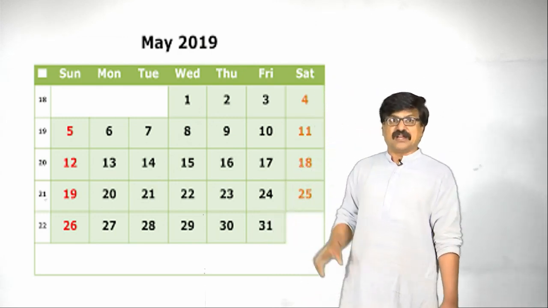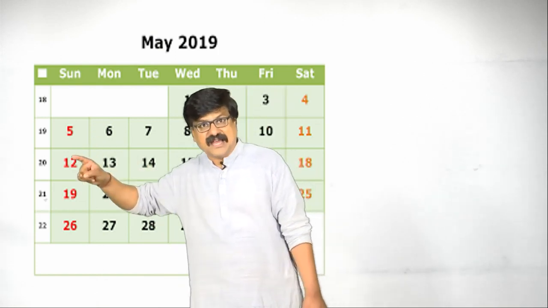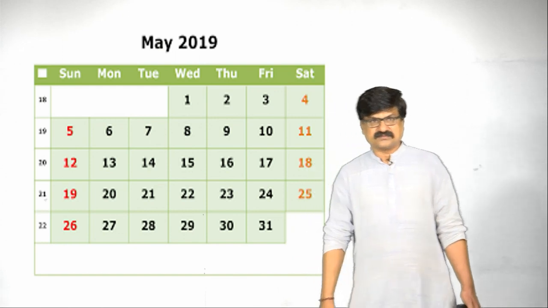Suppose if you want to write one more example, you observe here the days which appear on Sunday. The dates which appear on Sunday means 5 plus 7 is 12, plus 7 is 19, plus 7 is 26. So, another example is 5, 12, 19, 26. What is A value here? 5. What is the D value? That is 7. Right. If you consider only this much, 26 becomes the last term, or we are calling that 26 as fourth term. Fourth term itself is the last term here.